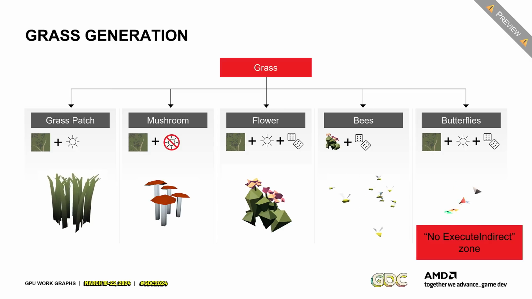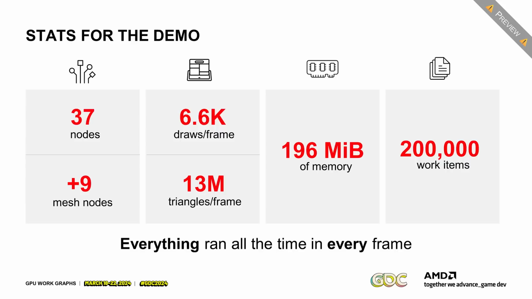So this is all going through a single work graph, and then that work graph is producing mesh calls at the leaf nodes. So some stats for the demo. We have 37 nodes with 9 draw nodes, and we're producing 6,600 draws per frame. You might think that's fairly small, but that's because we're using mesh shaders and can obviously coalesce things together before we kick off a very large mesh shader.